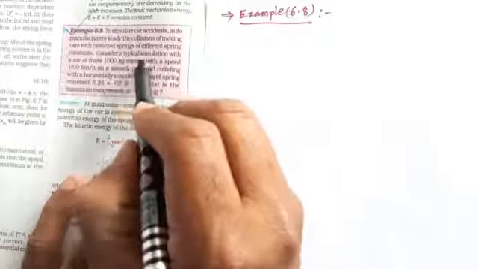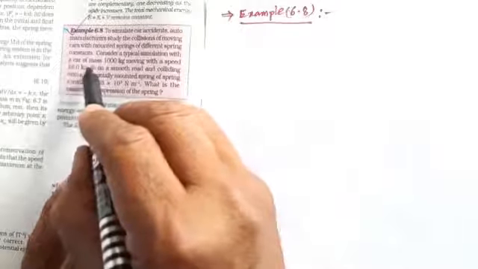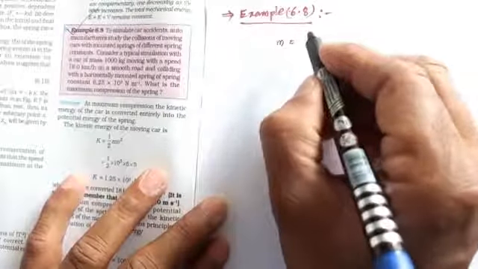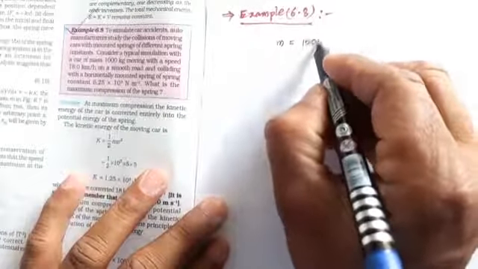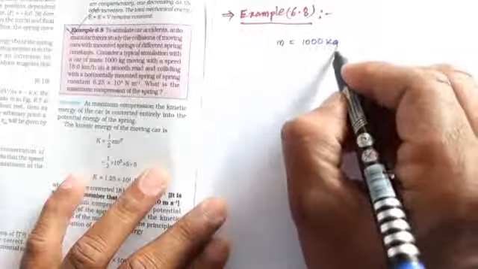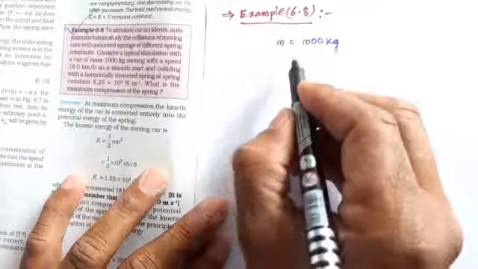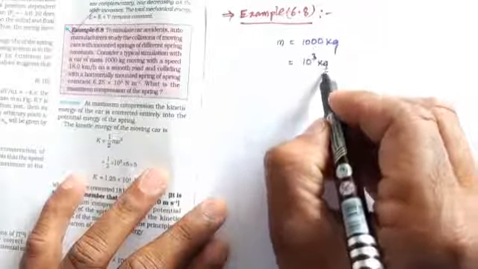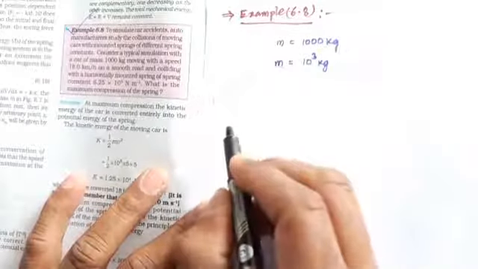Consider a typical simulation with a car of mass 1000 kilograms. Mass is given, mass m equals 1000 kilograms, that equals 10 power 3 kilograms. So this is the mass.